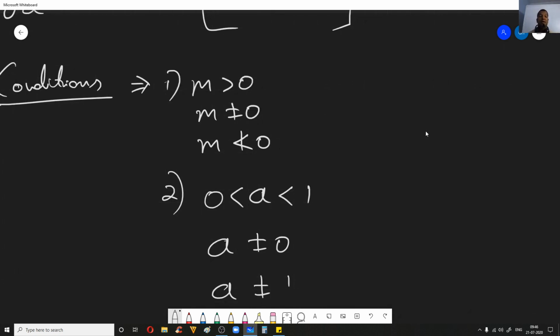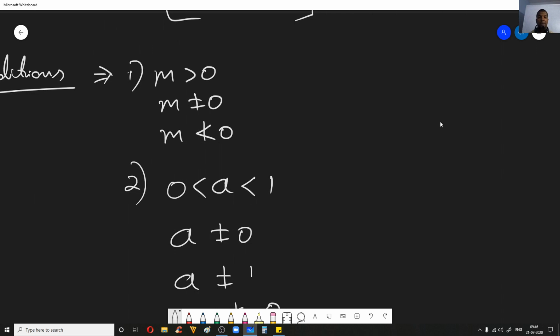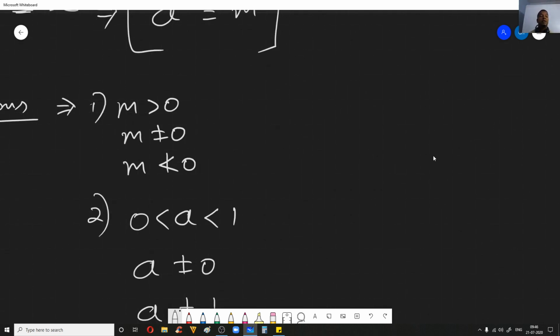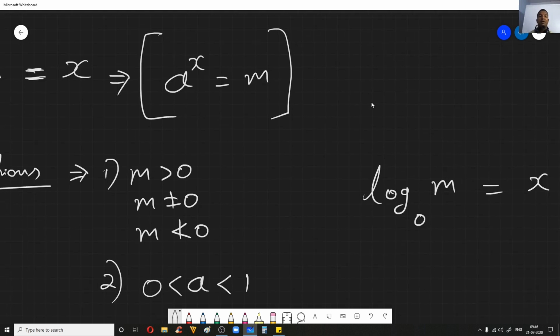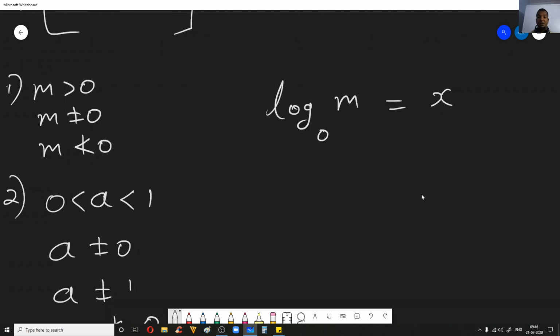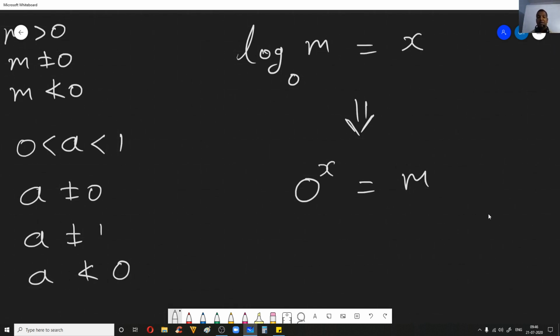So let us understand these conditions on a by looking at some examples, right? First let us see why a cannot be 0. For example, say I write log of m to the base 0 is equal to x. If you try to write it in the exponential form, 0 to the power x is equal to m, okay?